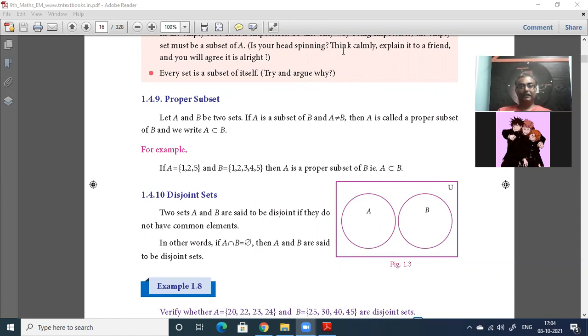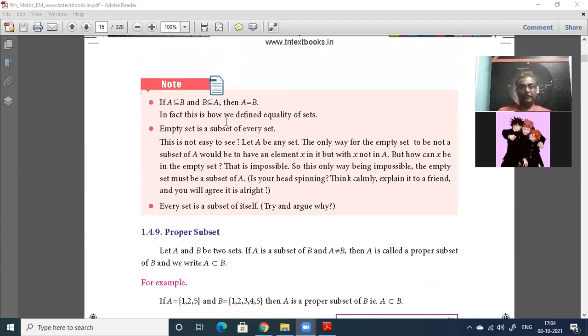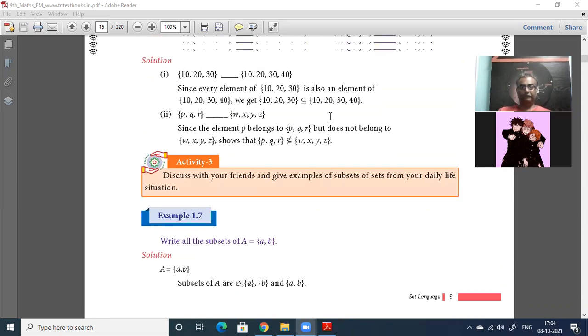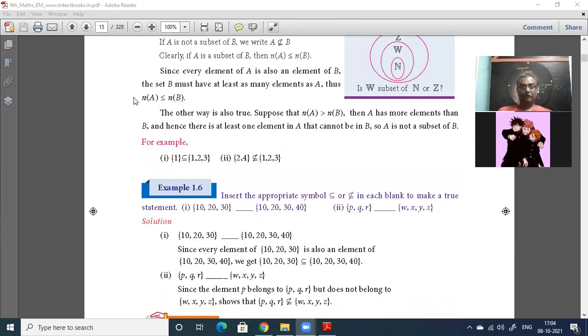Are you able to see the screen? Yes, uncle. Okay. Last time we covered a lot of material. Can we revise that before going on? Lot of material we covered.